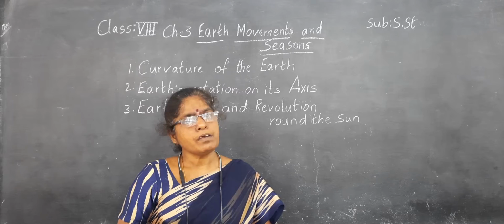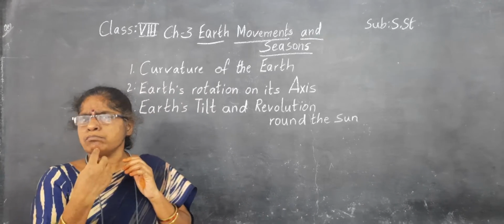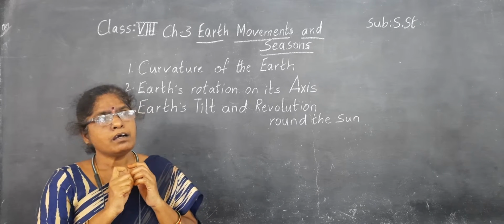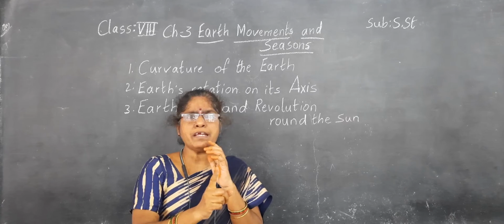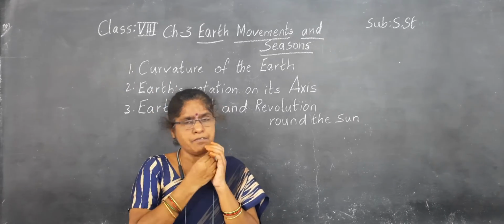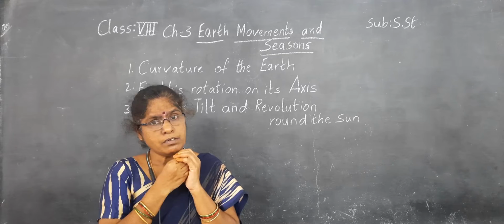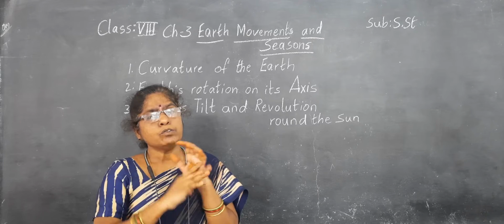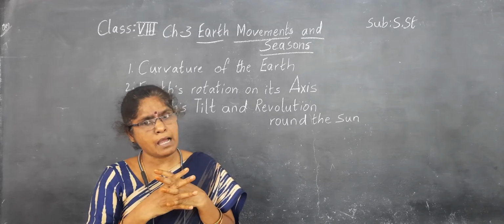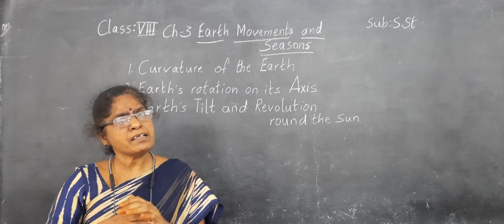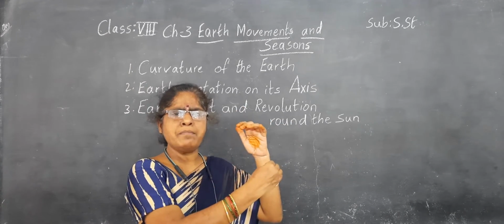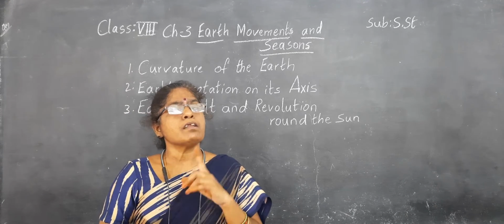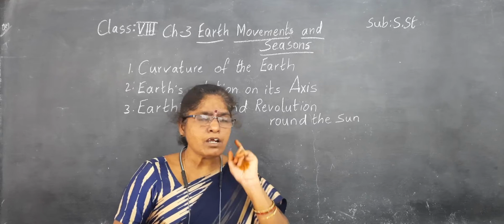Is it right or not? Okay, then the earth is rotating and it is revolving around the sun. When it is moving, the sun rays are received. But if it is like that only, the seasons throughout the world would be the same. But we are observing differently. In the northern hemisphere, some type of climatic condition, and in the southern hemisphere, another type of climatic condition. What is the reason? The reason is the tilting of the earth.